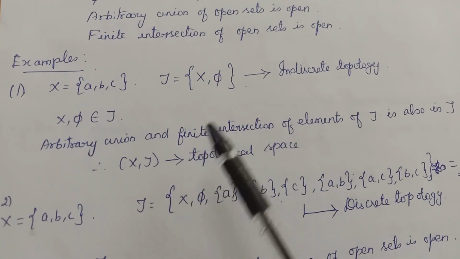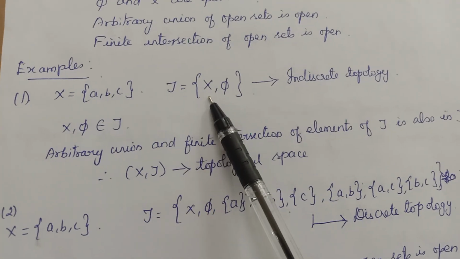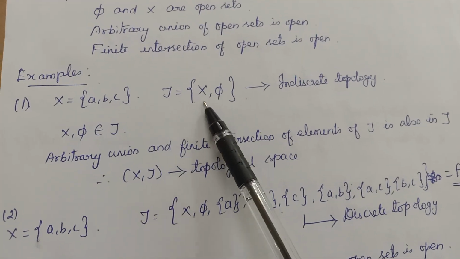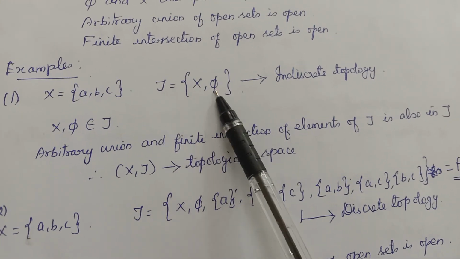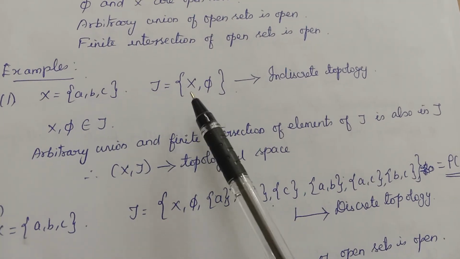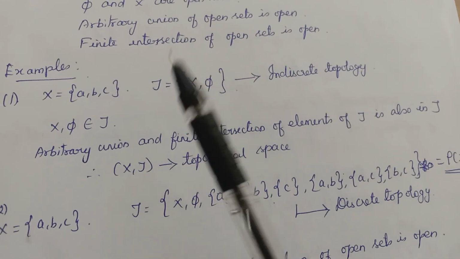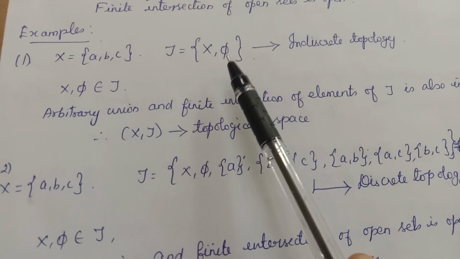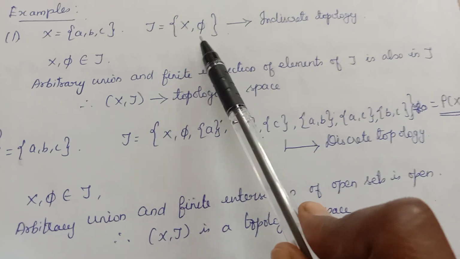Okay, let us check whether it's a topology or not. For being a topology, what is the first condition to be satisfied? Empty set and the full set should be there. Yes, they are present. Second one, arbitrary union of any collection of tau should be there. If you take union of these two sets, it will be X again. Yes, it is there. And then finite intersection. You take intersection of these two elements, it is equal to the empty set only. It is there. So all the three conditions are satisfied. So this is a topology, and this is called indiscrete topology. So if any set X is given, the collection containing X and phi is called the indiscrete topology.